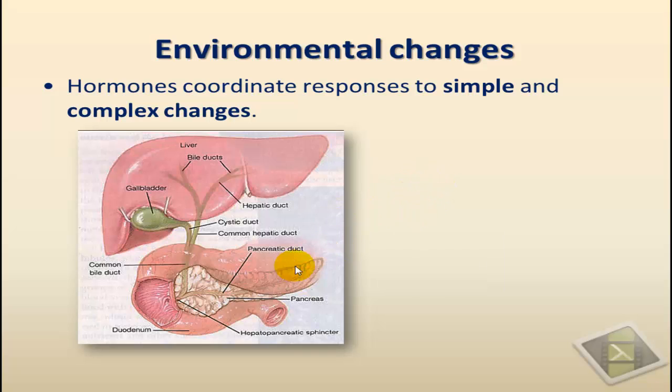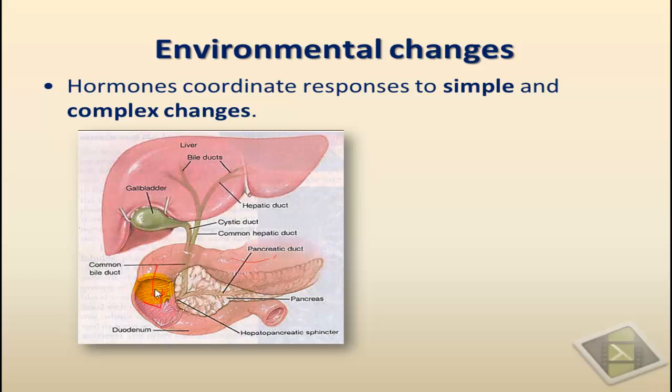Here we give the example of food coming from the stomach and entering the first segment of the small intestine, the duodenum. The food coming in is highly acidic, and it reaches the small intestine, the duodenum, which is usually basic.